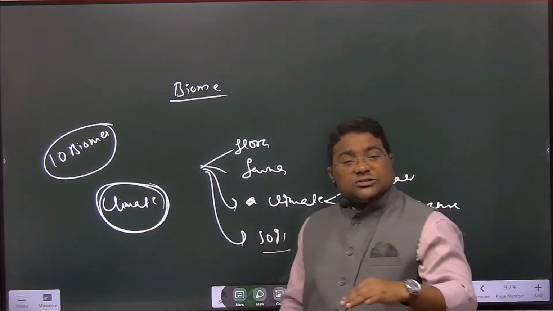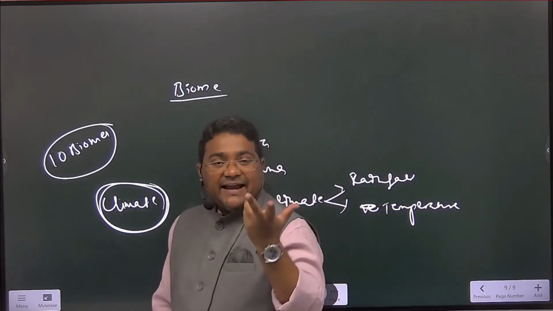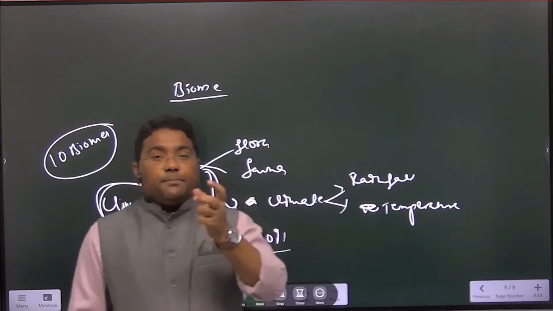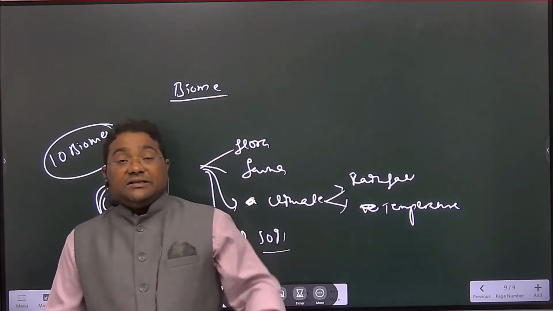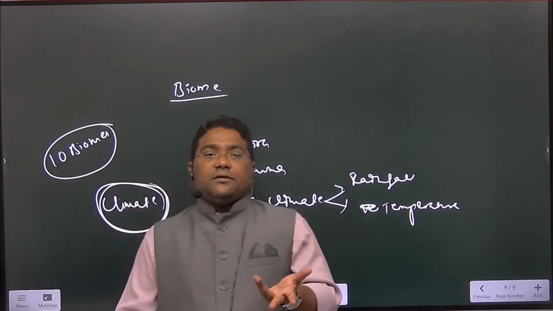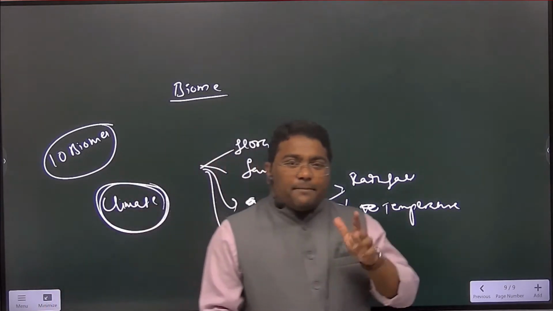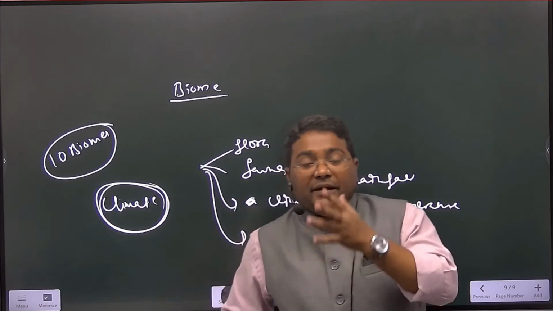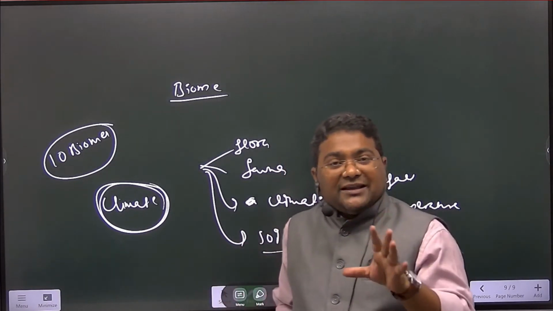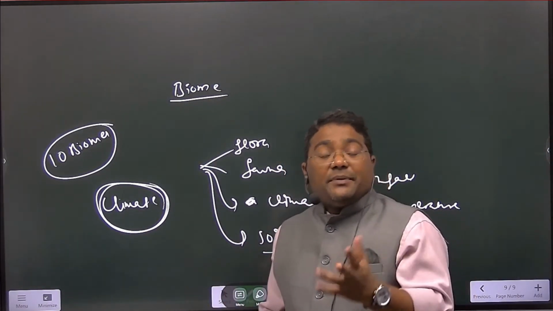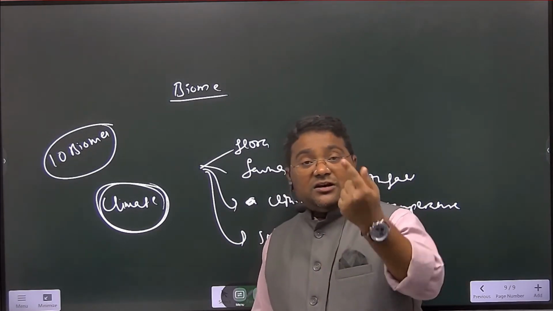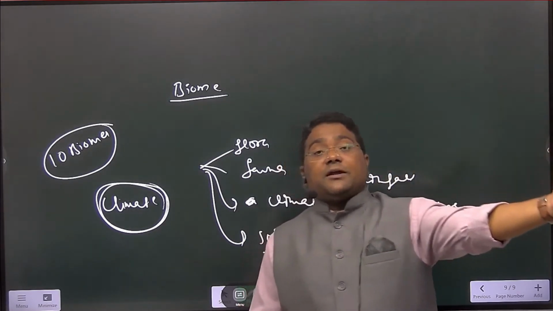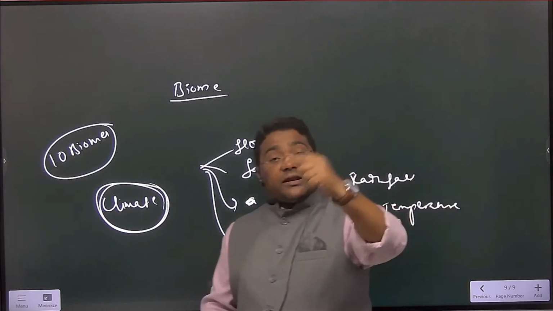Climate or ecosystem or environment is not static, including biome. Biome is not static. They change, they are dynamic. If I am saying biome is not static, do you think that they are rigid? No, they are not static, because in the equatorial region, temperature is more, rainfall is also more. But when it comes to the subtropical region, temperature is high, rainfall is less.